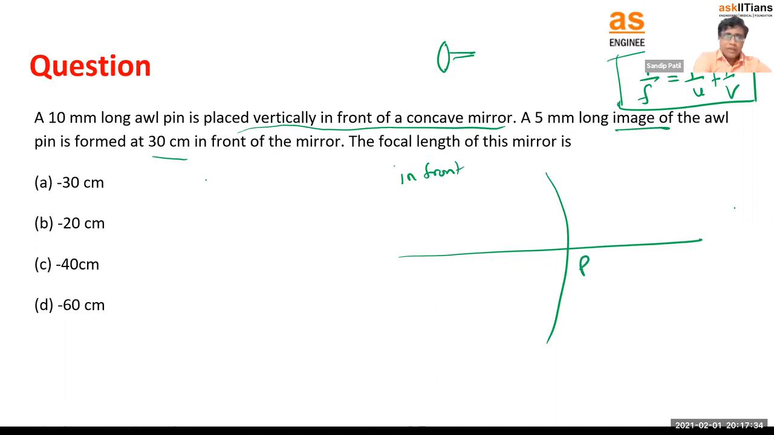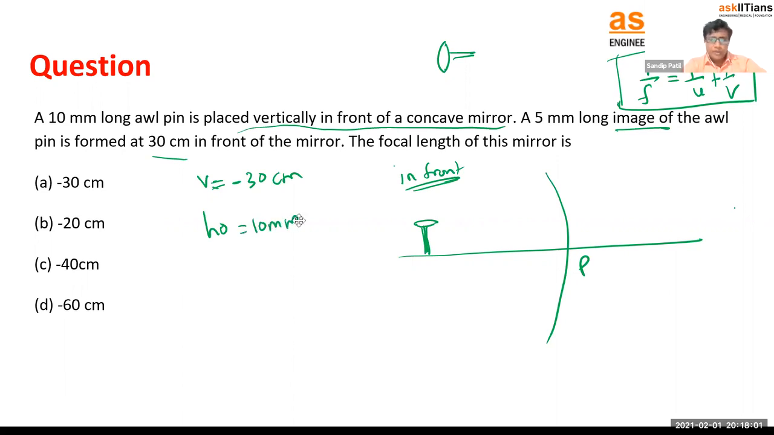The image distance they have given from the pole, right? Image distance means what? v is 30 we can say. Let's take it 30 centimeter. In front means what? On the left side. Left side means negative direction, right? Negative sign should be taken. Then 10 millimeter long means height of the object. The pin is kept here like this. So the height of the object is given as 10 millimeter.